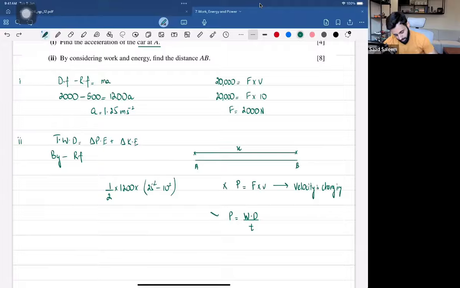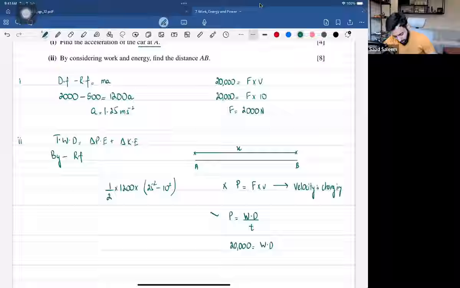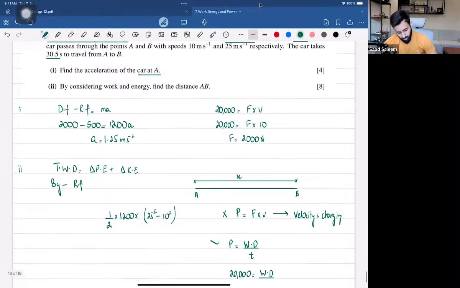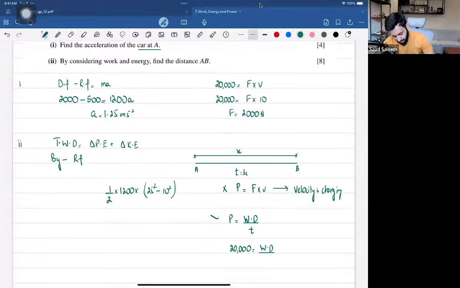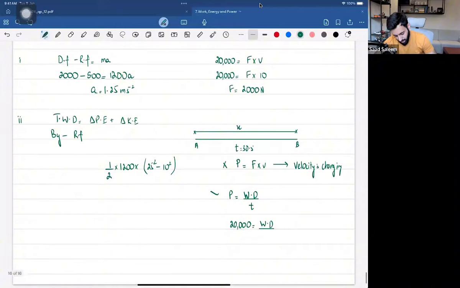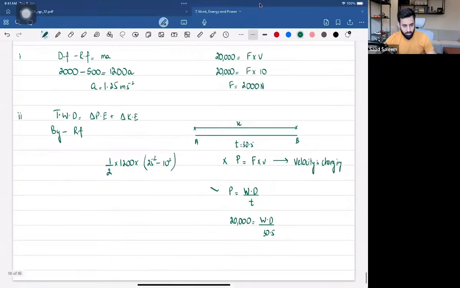So power, as we know, is constant. And what about the work done? We don't know. What about the time? How long does it take to travel from A to B? The time that it takes is 30.5. So that means this way, I immediately have the work done by the driving force. So what's that equal to?